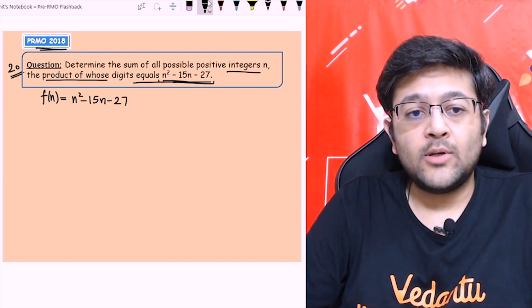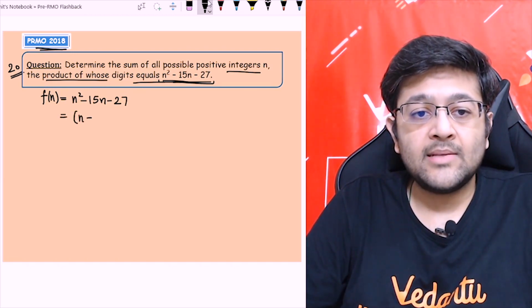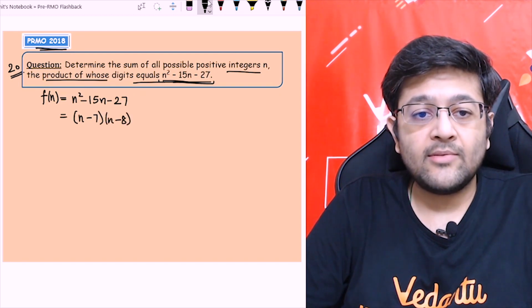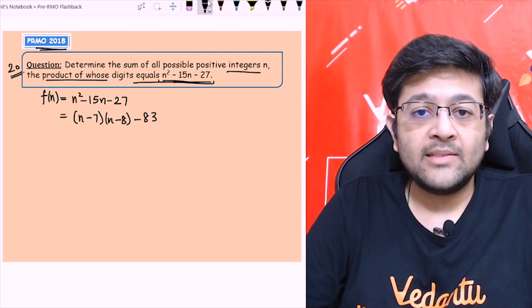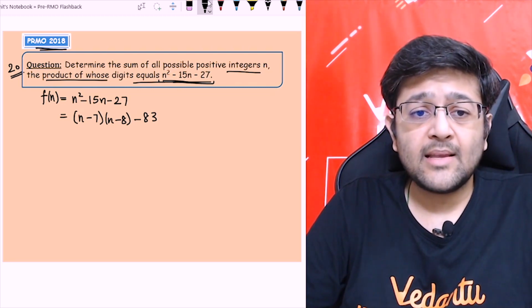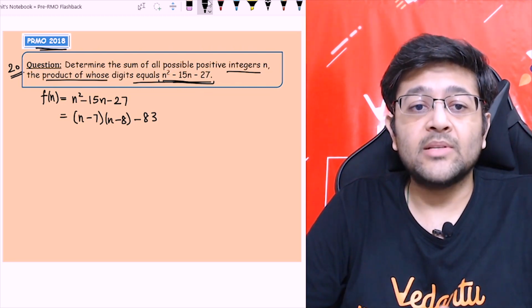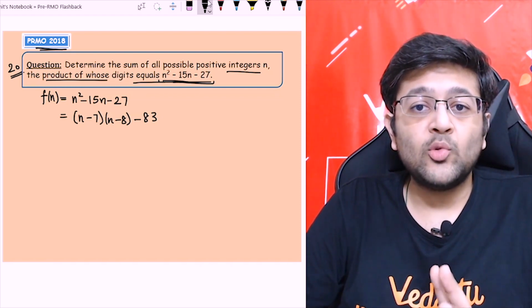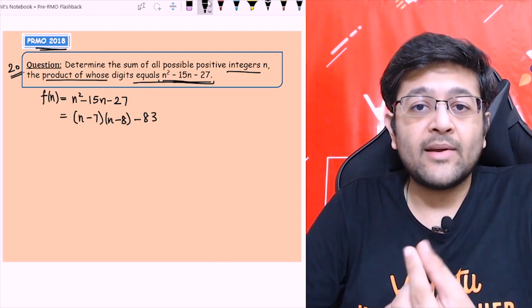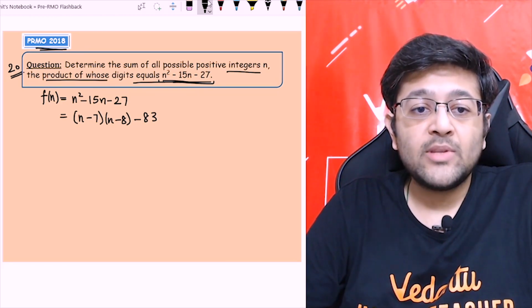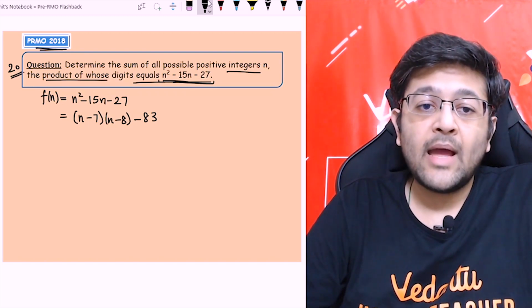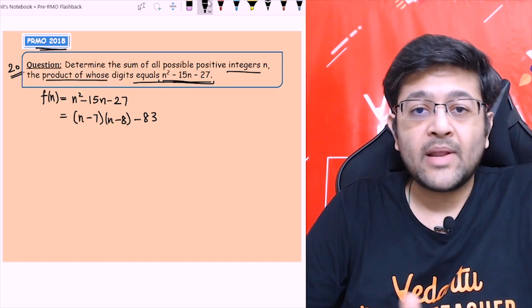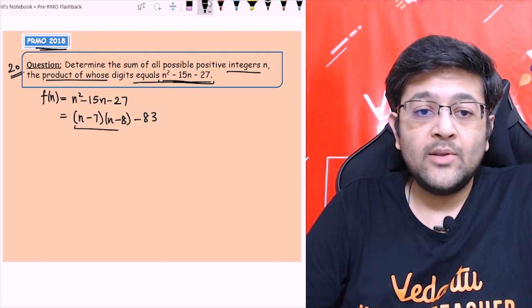If I want, I can also write it as n minus 7 into n minus 8, if I have to factorize 15n, minus 83. For that I have to add and subtract 56. Why have they done this? First of all, this is the product of two consecutive numbers. I have to divide 15 into a sum of two consecutive numbers, so that would be 7 and 8. That's why I have factorized it as n minus 7 and n minus 8. For that I have to add 56 to make it complete and subtract 56 also. So this will be the new expression.